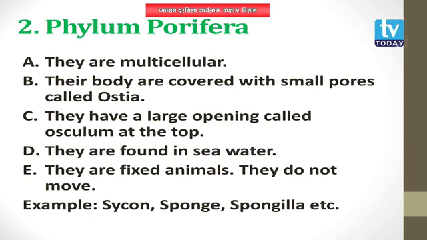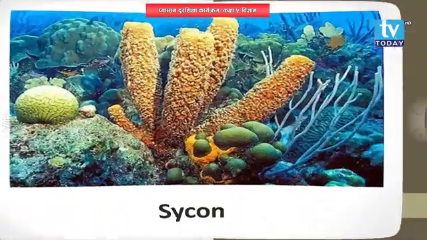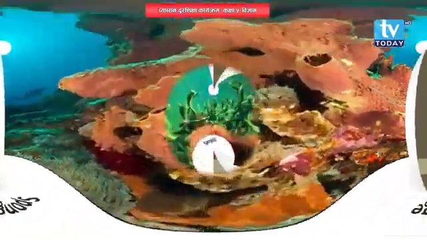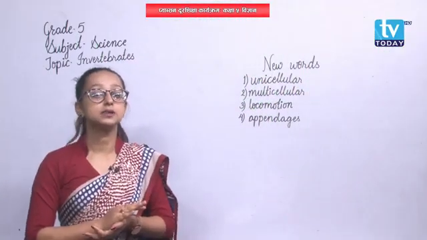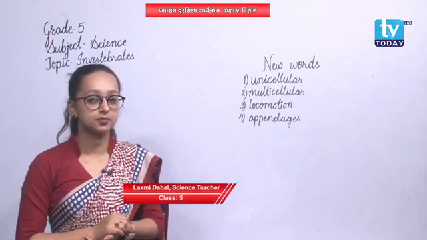And these animals are fixed animals, that is, they do not move. So, locomotory organs are also absent in these animals. Since they do not move, they do not need any organs for locomotion. For example, Scypha, sponge, Spongilla, these are examples of animals of Porifera.